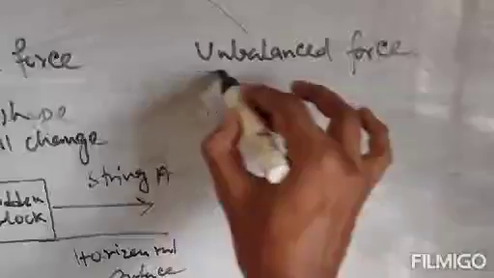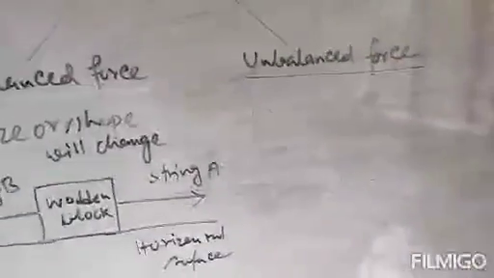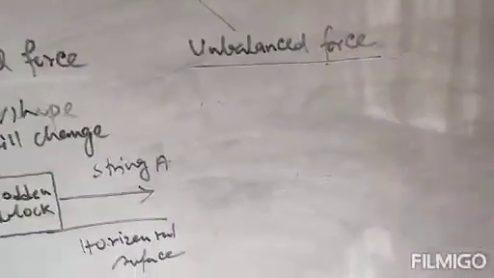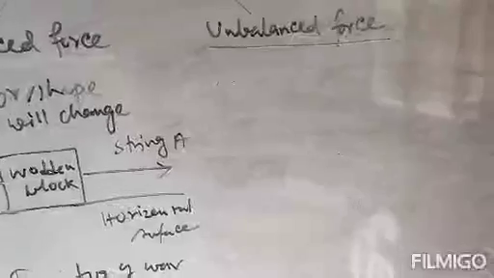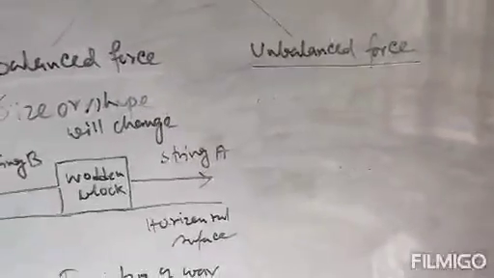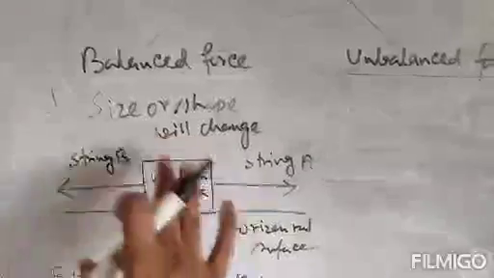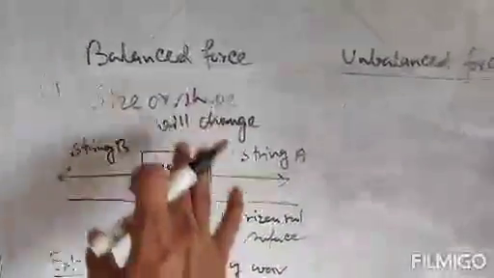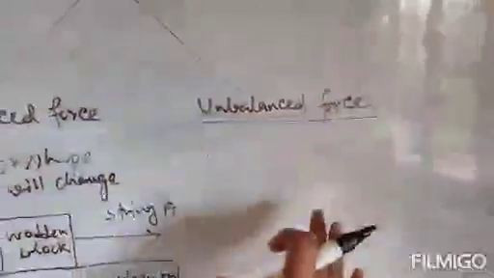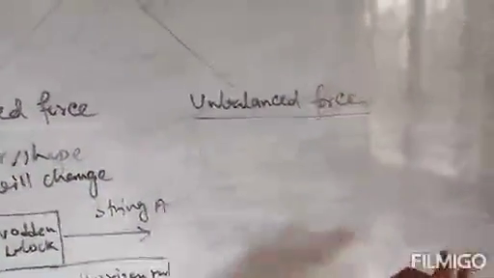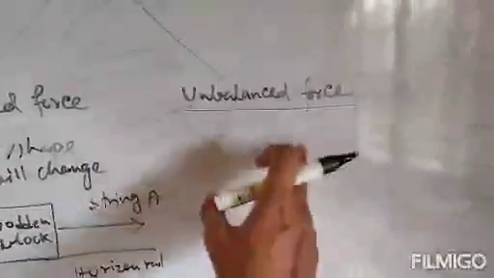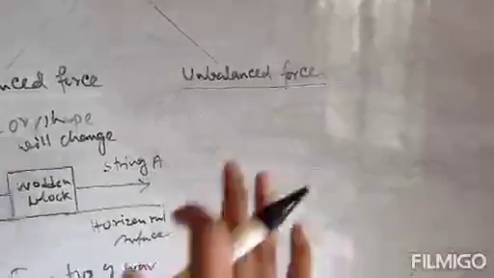Next, the second one is unbalanced force. Now in case of unbalanced force, the net effect produced by the number of forces will not be 0. In balanced force, the net effect acting on a body is 0. But in case of unbalanced force, the net effect acting on the body will not be 0. In that case, the force will be termed as unbalanced force.